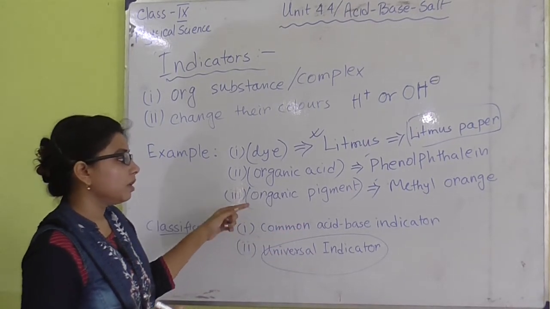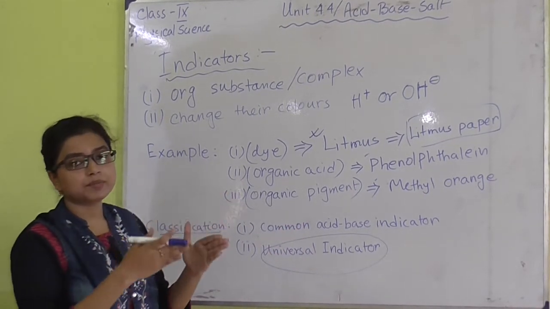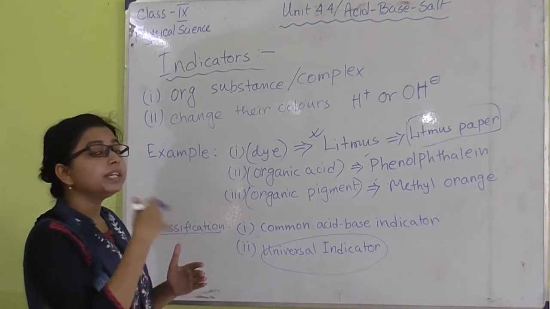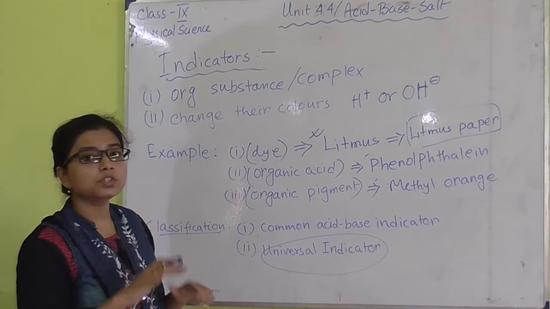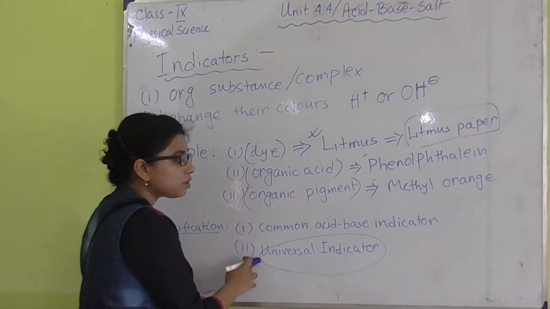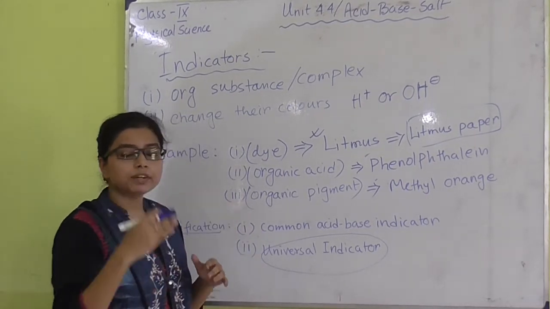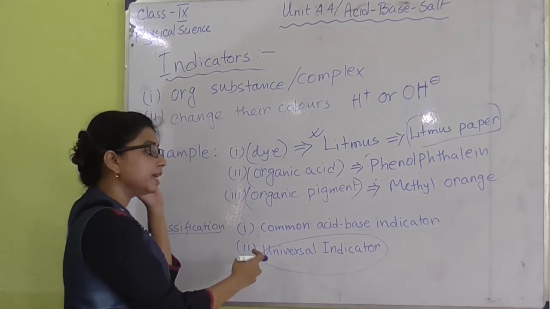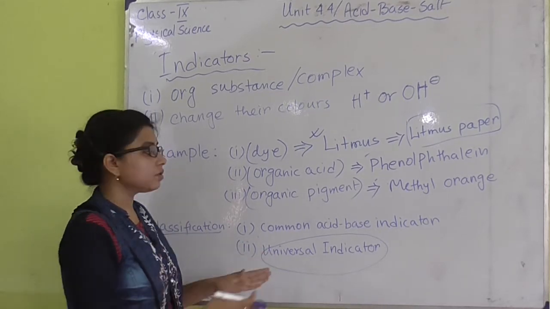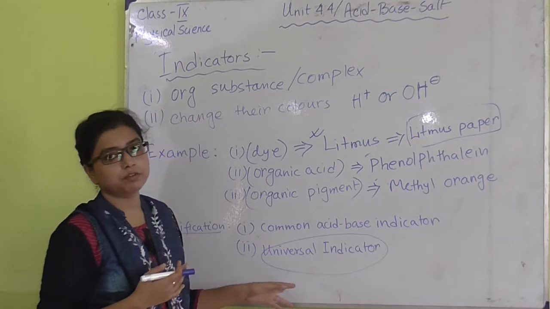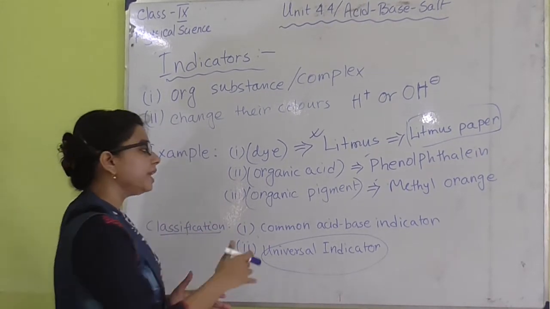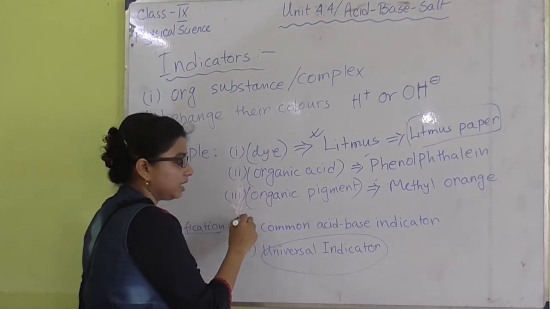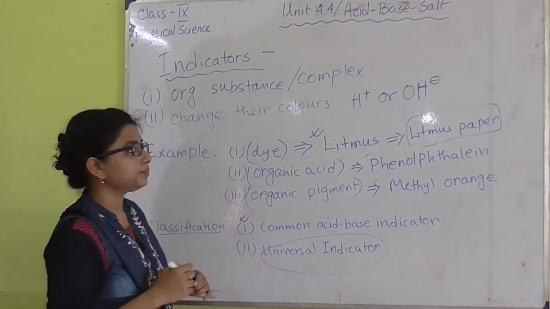If we keep the substance as acid but differ the concentration of the acid, there will be no change of color. But in case of universal indicator, in different concentrations of acid and bases, it can change its color. So this is the speciality of universal indicator. But for common purposes, we can use the first type, the common acid base indicator.